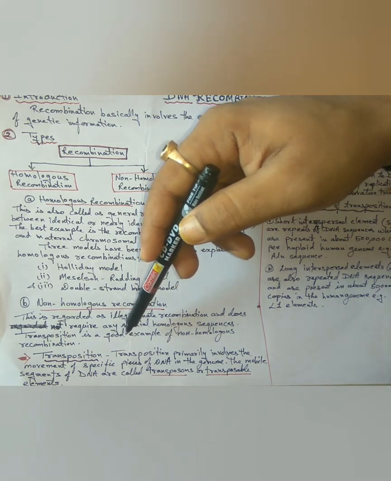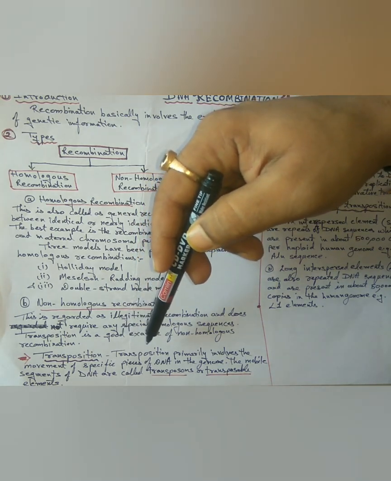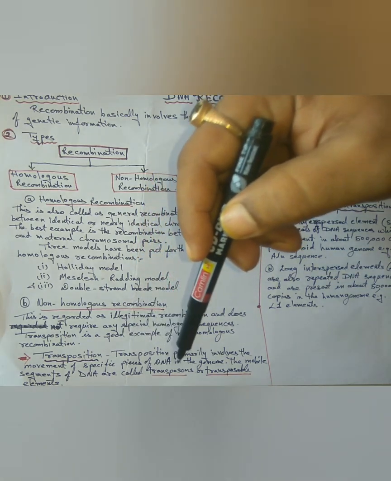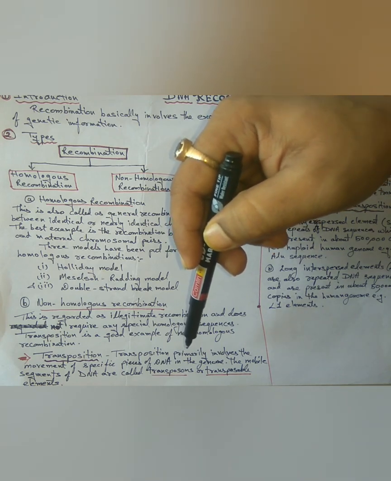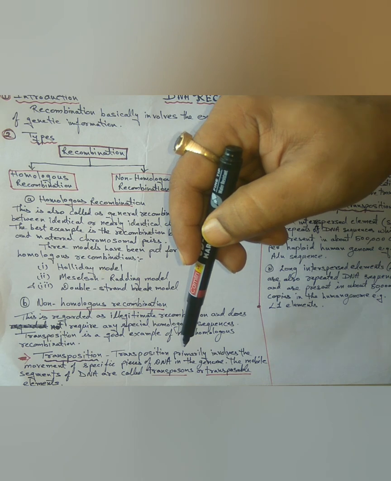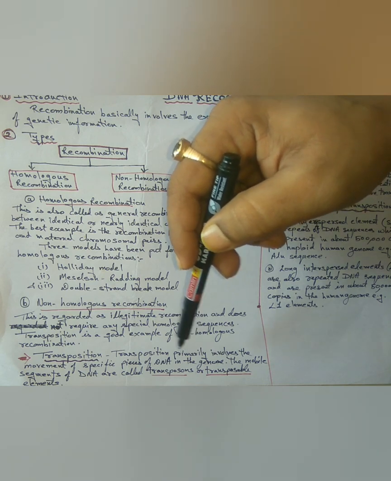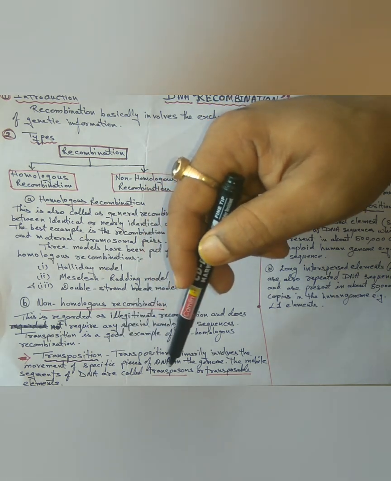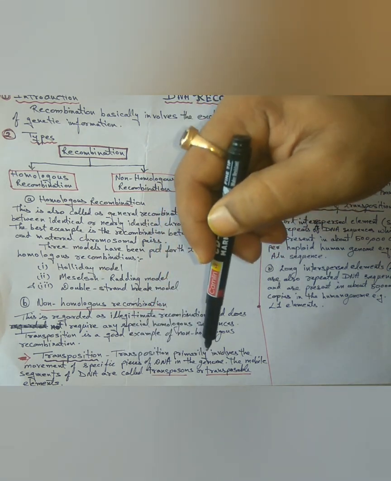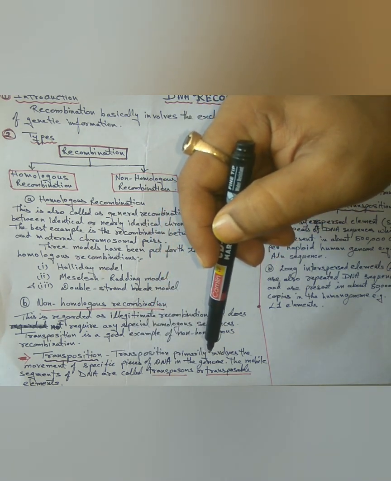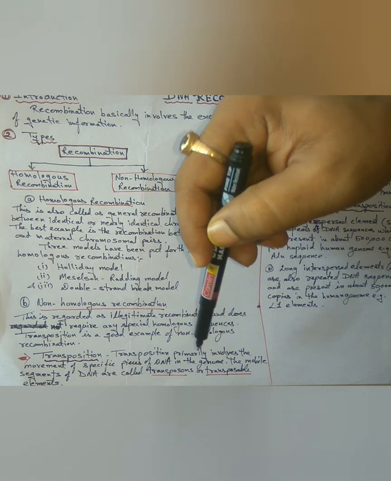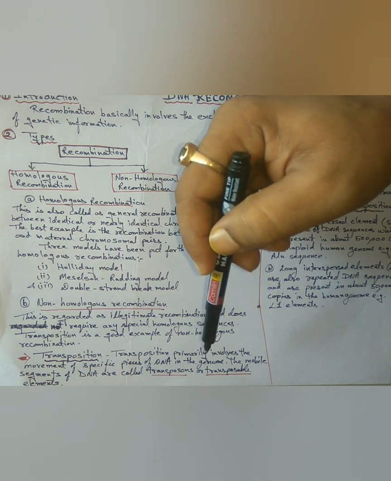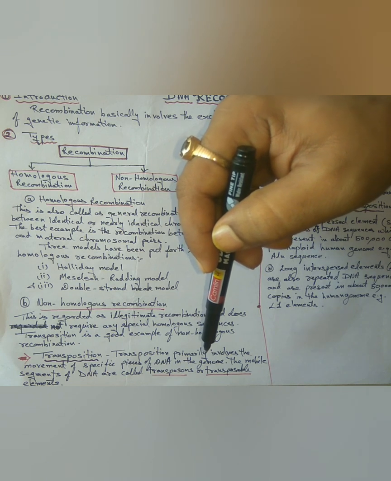Transposition primarily involves the movement of a specific piece of DNA in the genome. The mobile segments of DNA are called transposons or transposable elements. They were first discovered by Barbara McClintock in 1950 in maize, and their significance was ignored for about two decades by other workers.